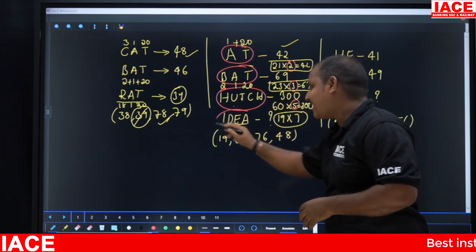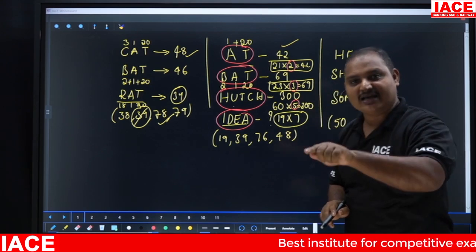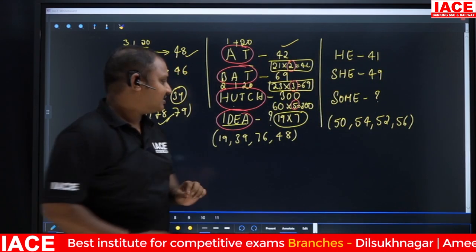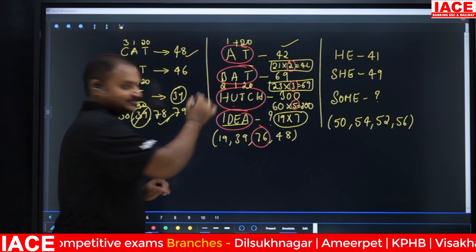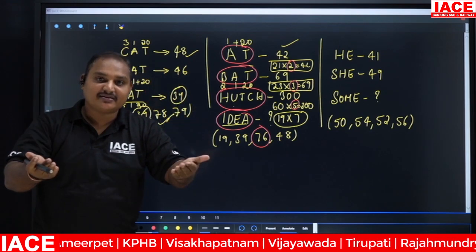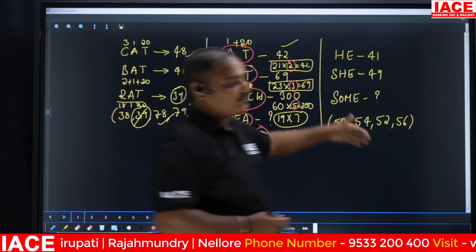Now IDEA is having only 4 letters. I need to multiply the total of IDEA with 4 letters only. So 19 into 4, 76. That is the answer. Understood? How are you going to avoid the trap? Okay, sir. Next, third one.